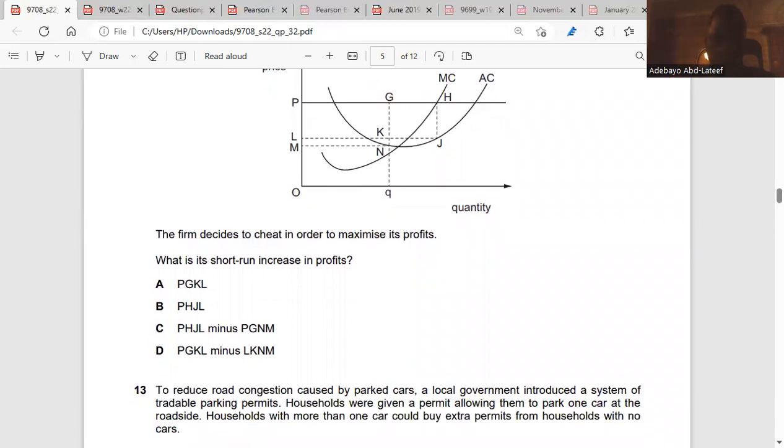Now, to sell, you have to take away PGNM, because that is the boundary they have. Their price is towards PGH, where we have our marginal cost. And at the bottom of it, we have our average cost. That is the point they can stay. But for them to make a short-term profit, they have to restrict the product, and they have to increase the product in a way that everybody would not know.